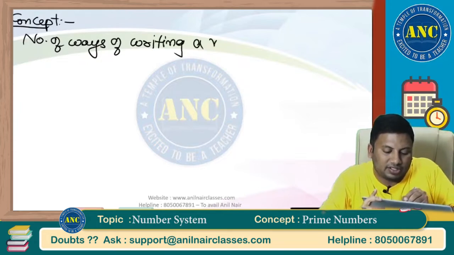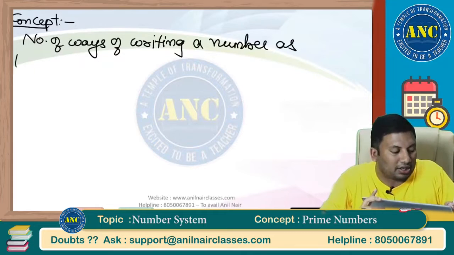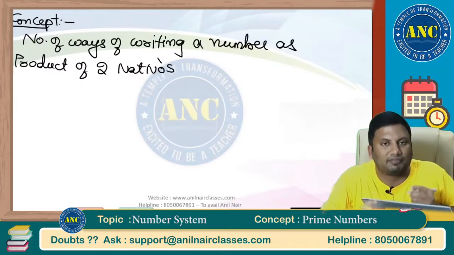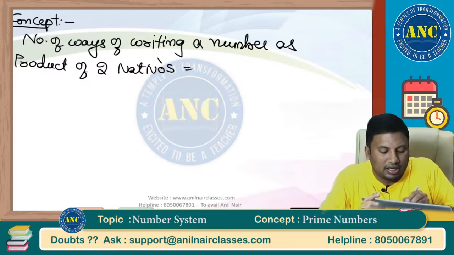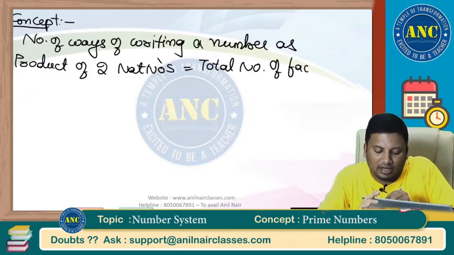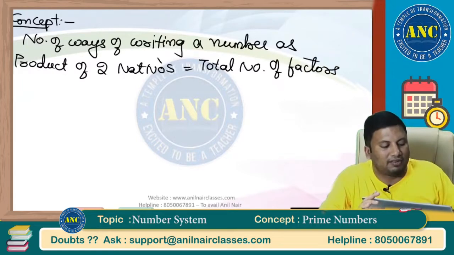Number of ways of writing a number as a product of two natural numbers is always equivalent to the total number of factors.